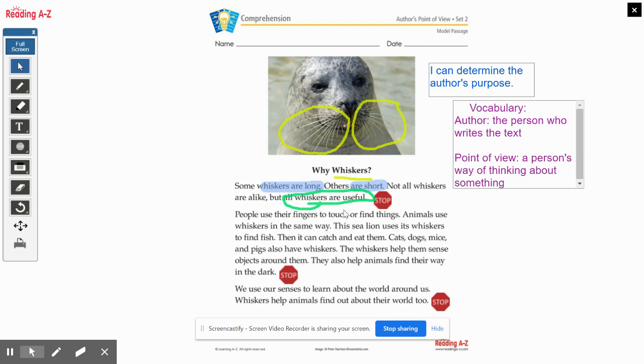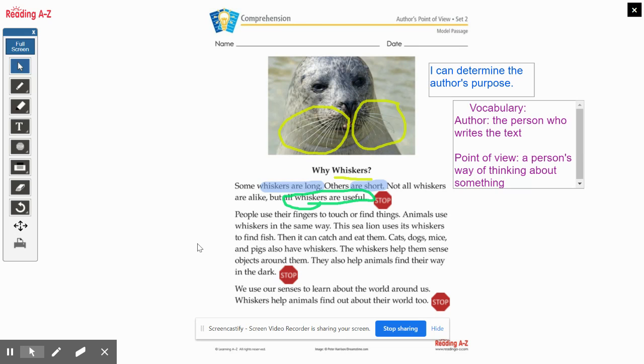What does that word useful mean? If you're thinking useful means that it can be used for something, it has a practical purpose, it can be used in different ways. So if we're trying to think about the author's point of view, the way that the author thinks about whiskers, we can think that if the author thinks the whiskers are useful, then he or she must think that whiskers are good for animals. All right, I'm going to read paragraph 2 and then stop.